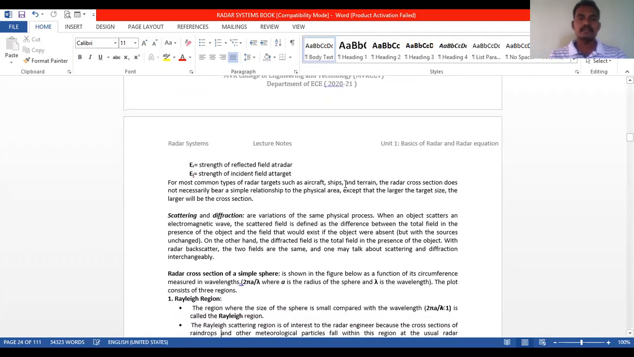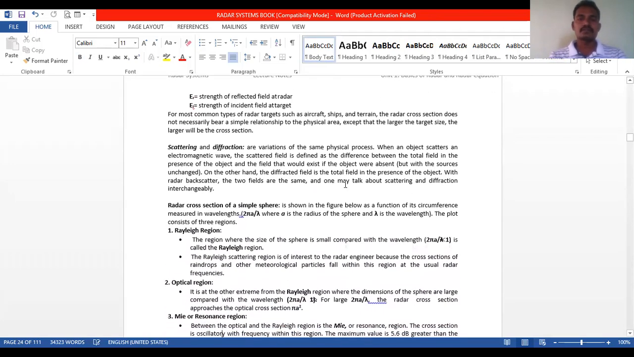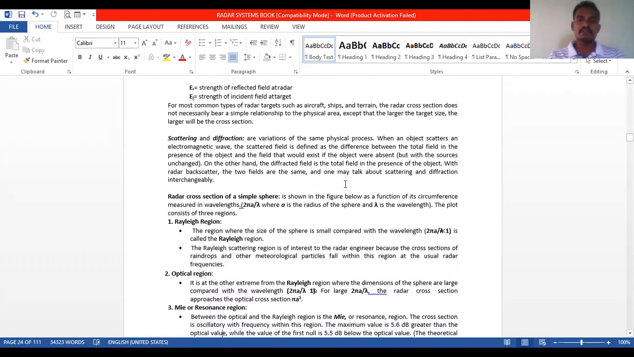Next, coming to scattering and diffraction. What is meant by scattering and diffraction? Both are almost the same, but the definitions slightly differ. These are variations of the same physical process.